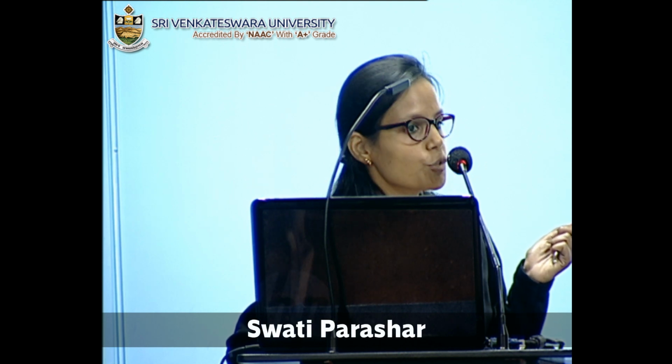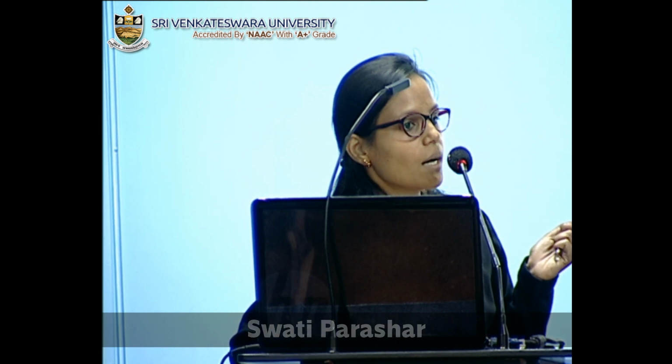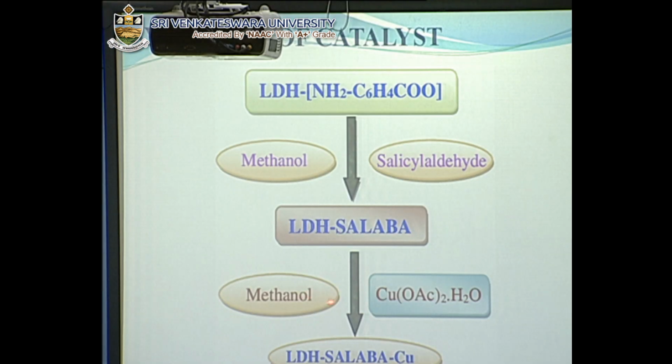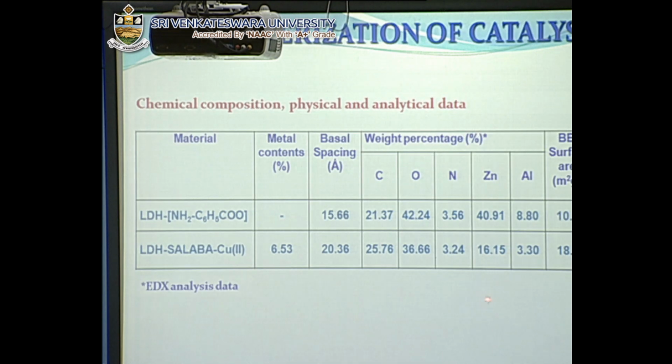Then when it is treated with salicylaldehyde in the methanolic solution for 4 hours, we get the product which is known as LDH SALBa, which is a ligand and is yellow colored. And when it is treated with copper acetate, then after 4 hours of refluxing, we get a brown colored solid material which is known as LDH SALBaCu, which is my heterogeneous catalyst.